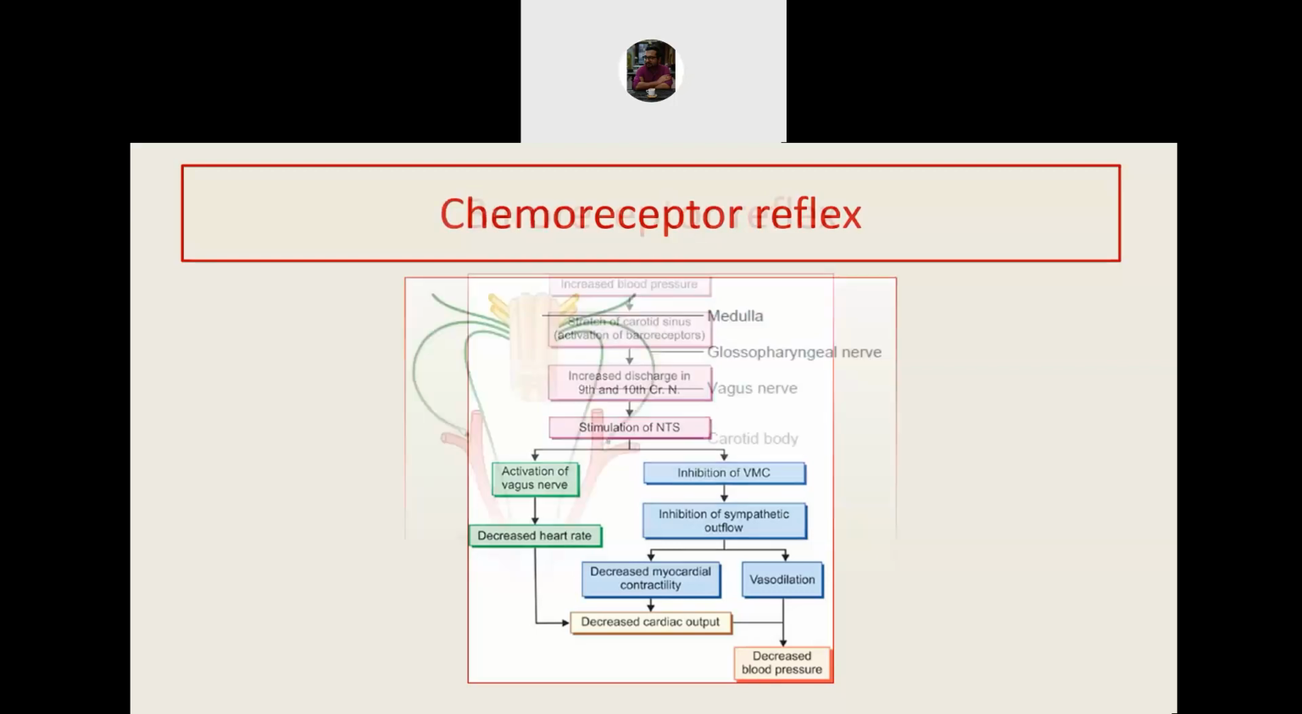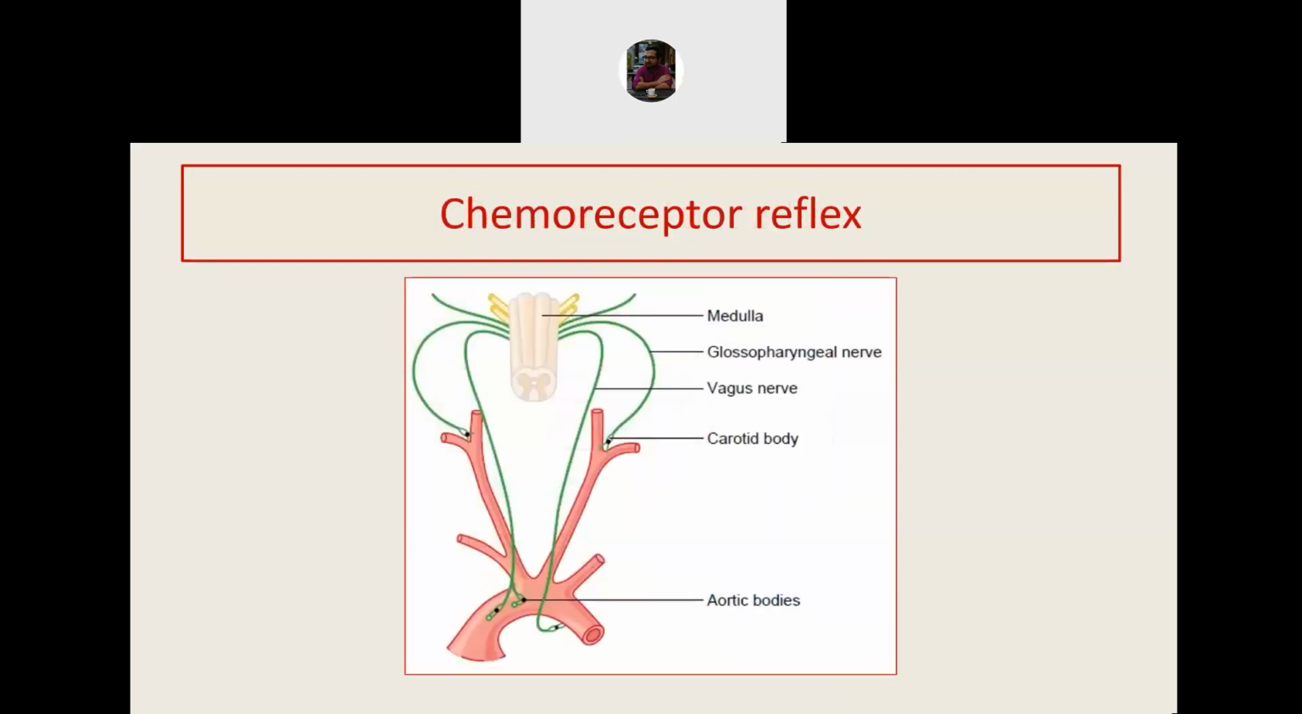The next one is chemoreceptor reflex. Before I begin to talk about chemoreceptor reflex, one thing should be very clear to everyone. Chemoreceptor reflex is not very important for blood pressure regulation. It has a minor role in blood pressure regulation. It is actually most important to regulate respiration. Regulation of blood pressure is a byproduct of the reflex.